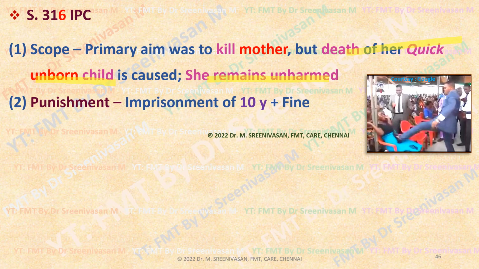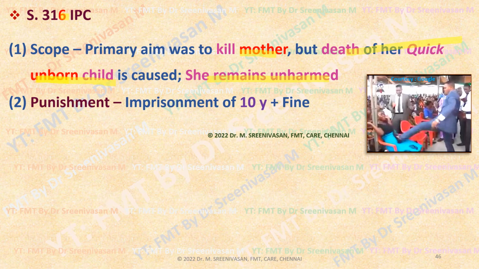So the previous section 315 can be remembered by the last number 5 for V. V for viability, Roman letter V for viability. 5, V, viability can be remembered. Here 316 can be remembered by the number 6, which corresponds to the 6 letters in mother and 6 letters in unborn.